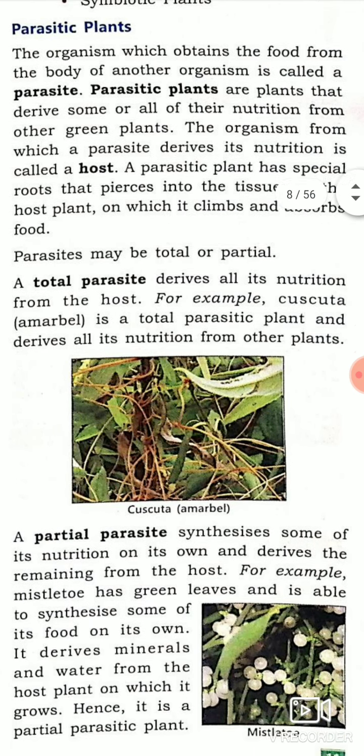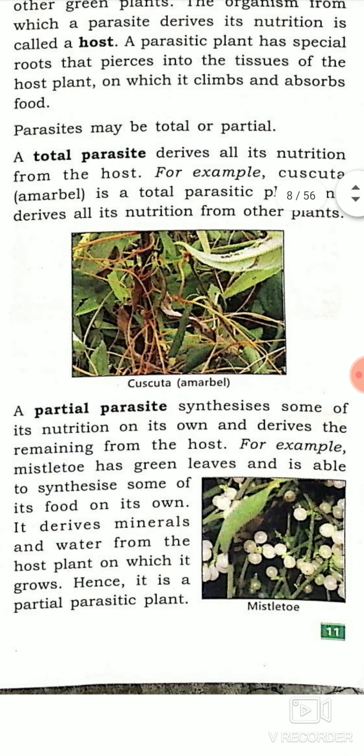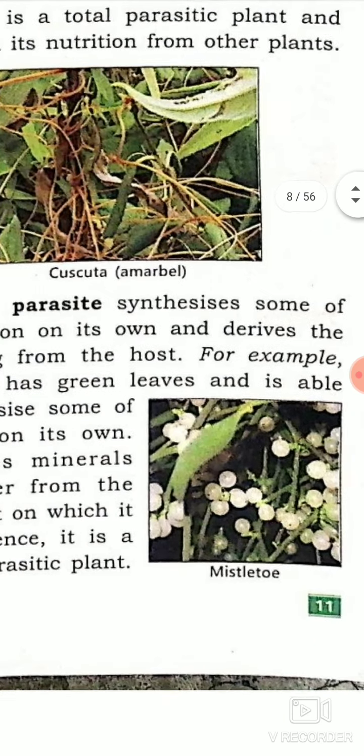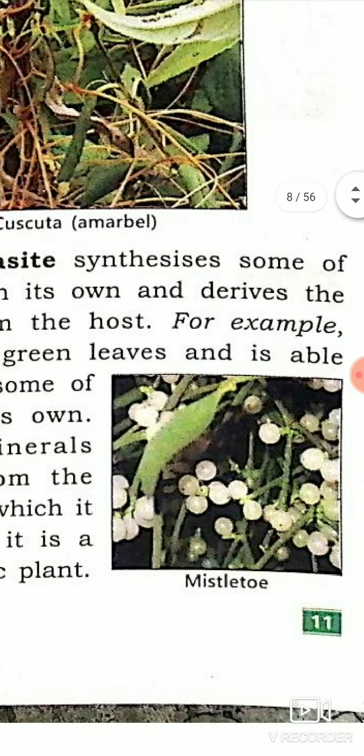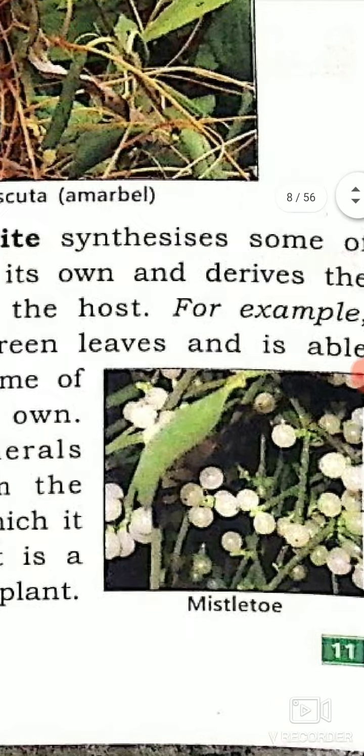And partial parasite. Partial means a little bit. It means in this type of nutrition, plants get nutrition from the host and some by their own. For example, mistletoe. If you see the figure of mistletoe, there is some green color also, and you can see clear green leaves.